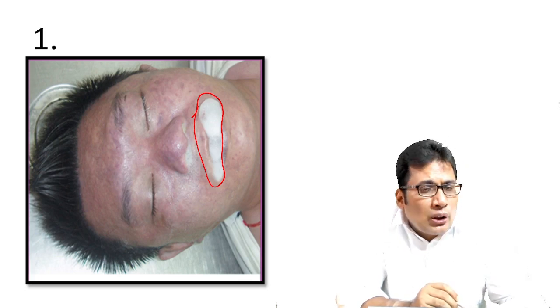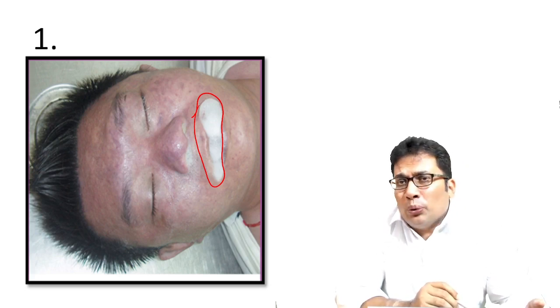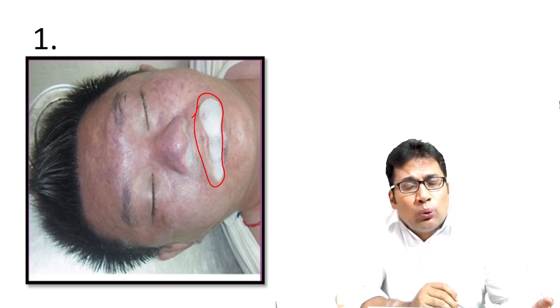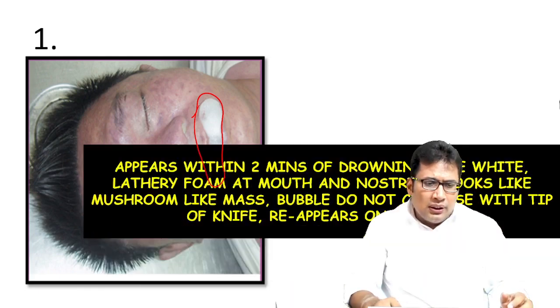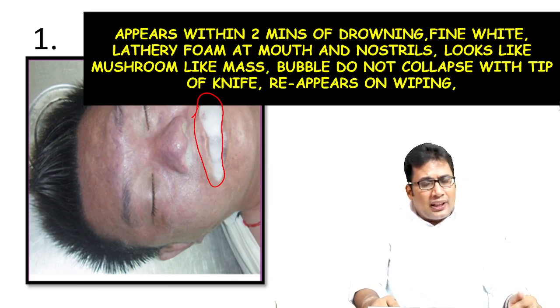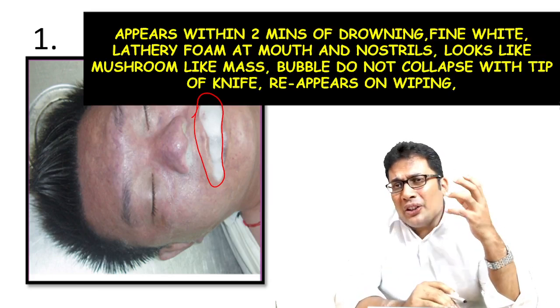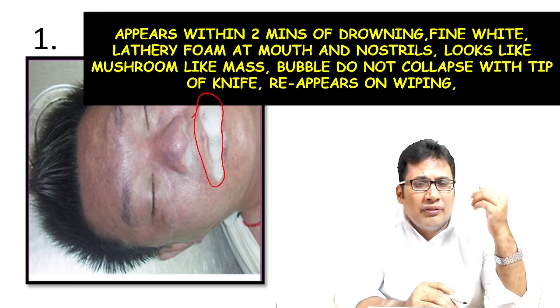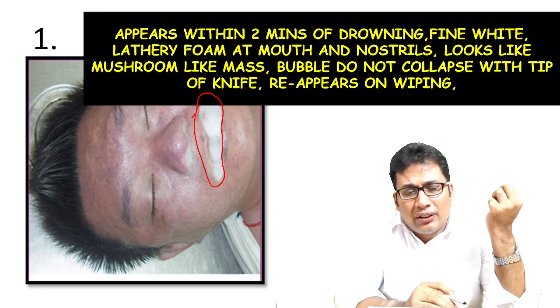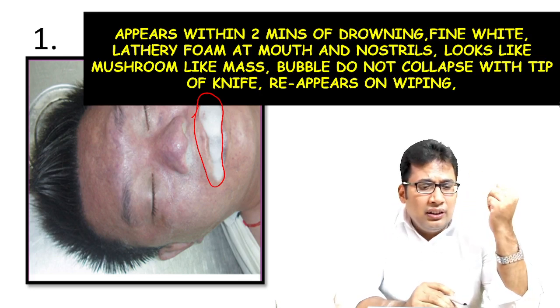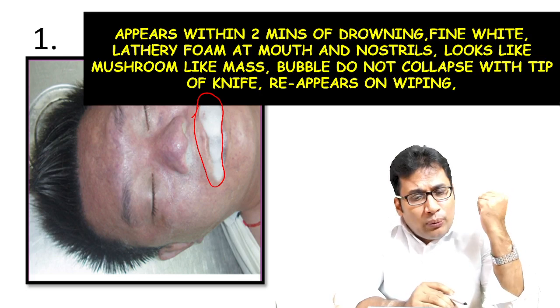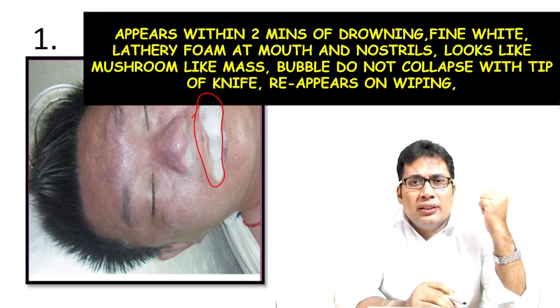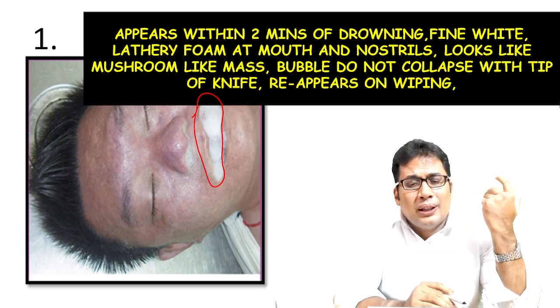It can be seen in electrocution, it can be seen in opium poison, it can be seen in OP poison. All these are taken from the standard textbook. It appears within 2 minutes of drowning, which is a fine froth, white in color. It looks like a leathery foam at mouth and nostril. Looks like a mushroom-like mass.